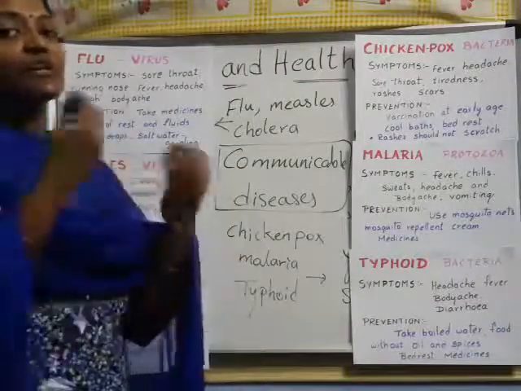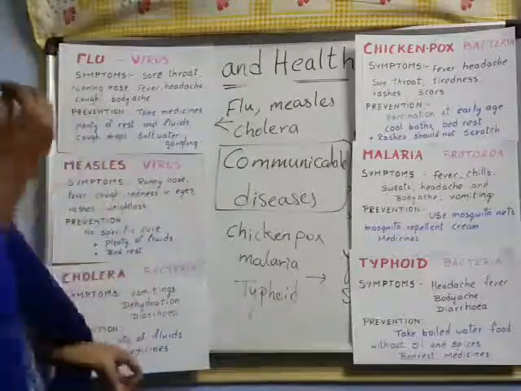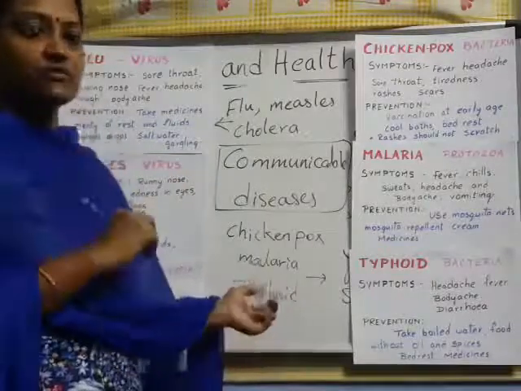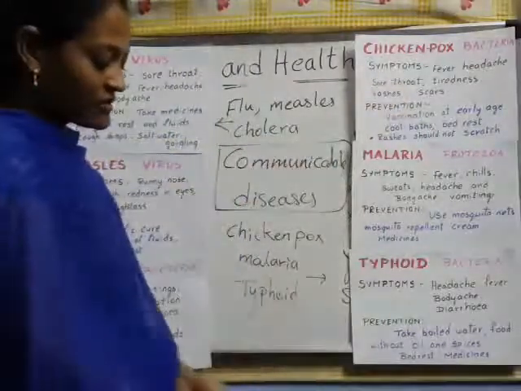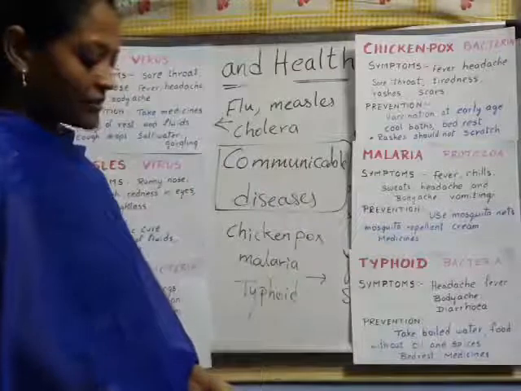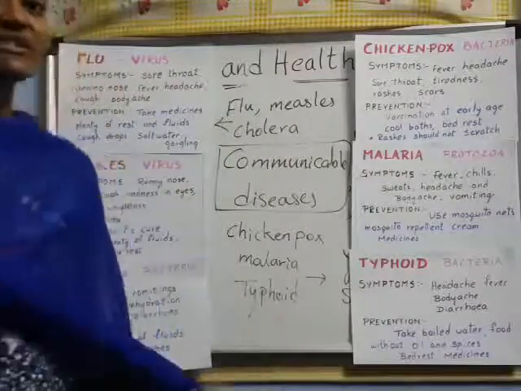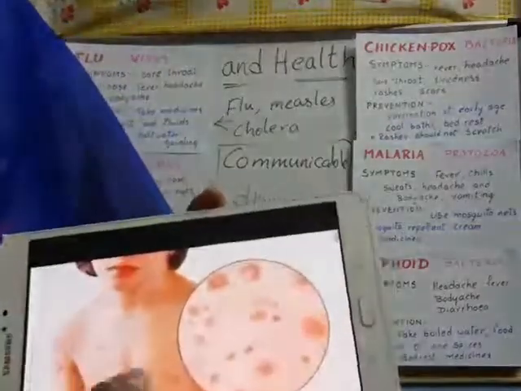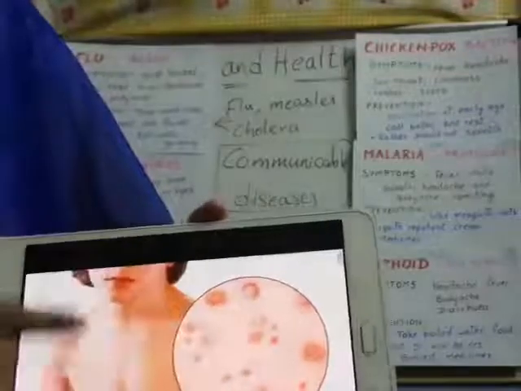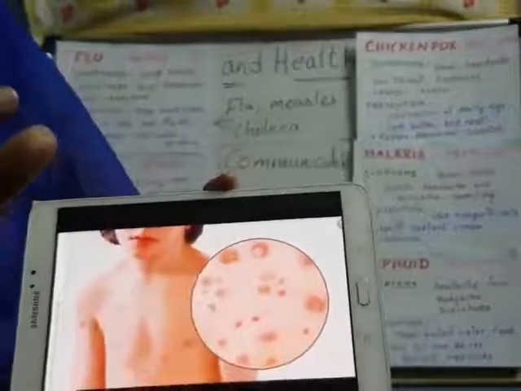We have to take plenty of fluids and bed rest, right children, and also take some medicines for those. Next, coming to chickenpox. I will show the picture for chickenpox, children. Before that, I showed one picture of measles. For children, measles will occur, but if it occurs like this in adults, we call it chickenpox. Chickenpox looks like this, children. Those are rashes, right?